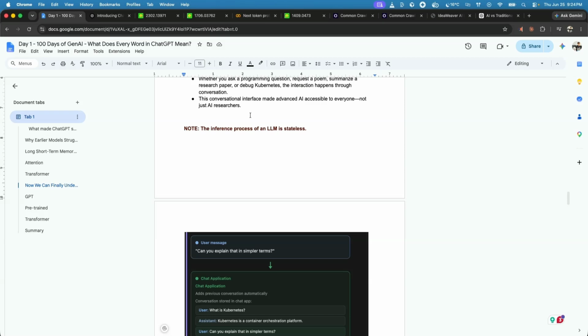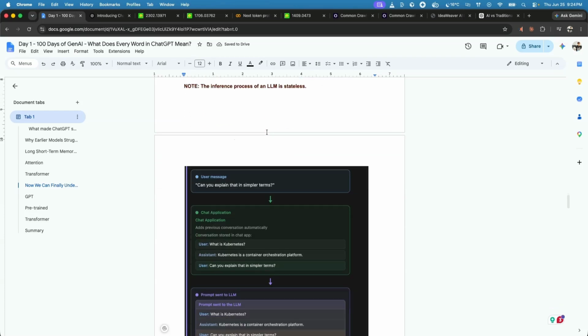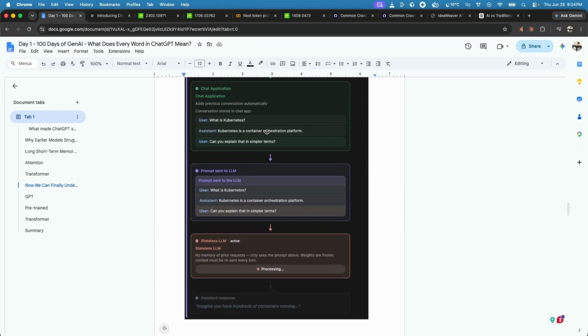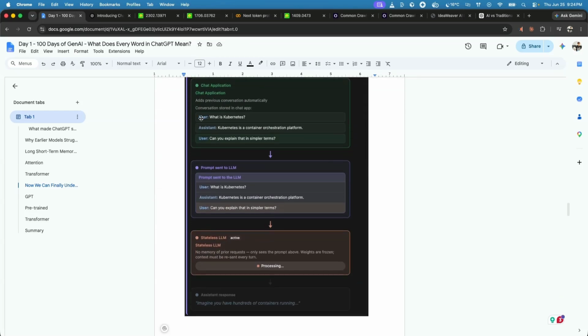Here, what we have done earlier is we have our input or a prompt, which we send to the LLM, and we get the response back. Right? That is what happened. Now let's look at one problem. Say I ask a question, what is Kubernetes? And it gave me the reply, whatever the LLM gave me.